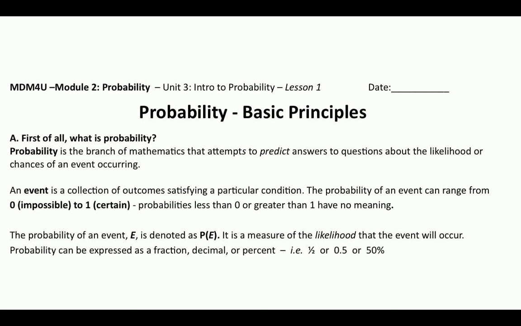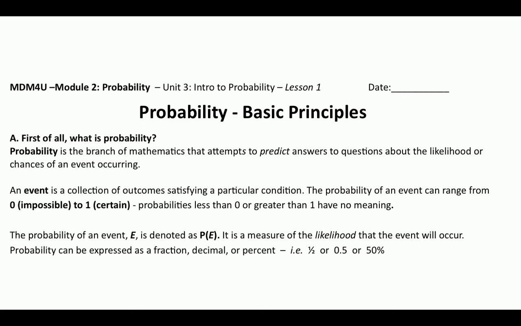This is probably one of my favorite units in the entire course because it really represents the culmination of everything that we've talked about in permutations, combinations, and it really gives a nice context. Yeah, I agree. So first of all, what is probability? Okay, so it's the branch of mathematics that attempts to make predictions to answers in questions about likelihood of things happening or occurring, right? So probability is our way of trying to predict the future.